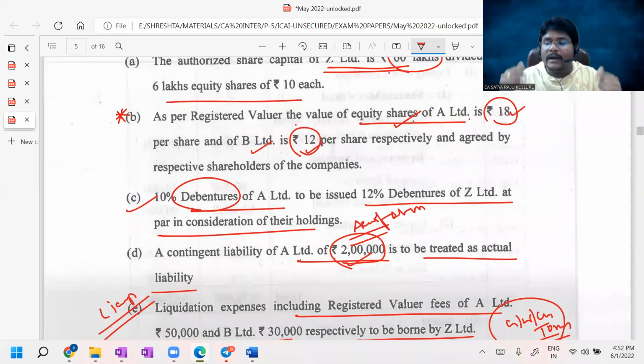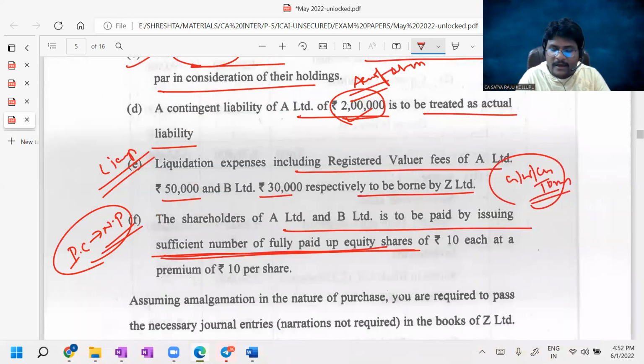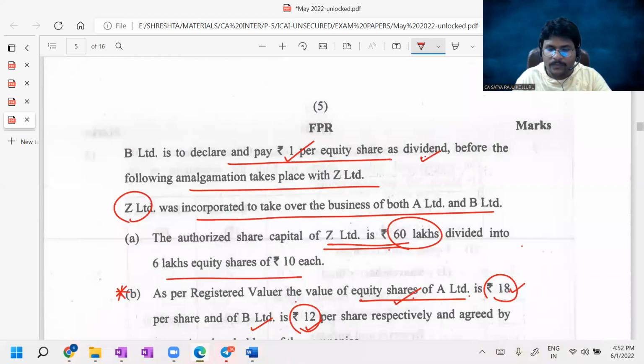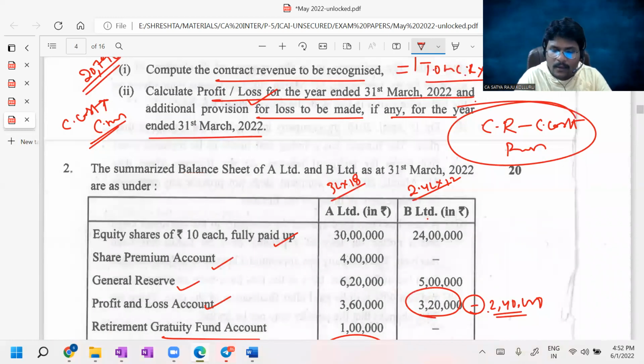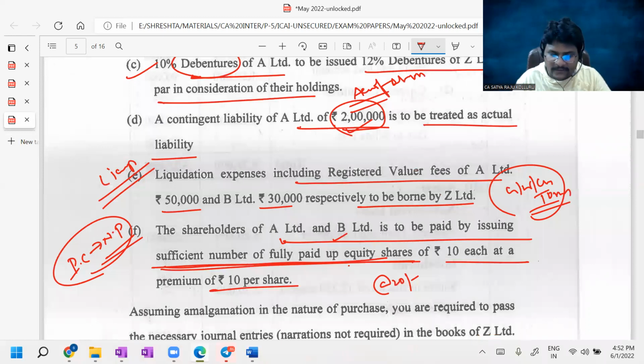Next, sir, how many number of shares issued as PC? How do I know? It is clearly given that the shareholders of A Limited and B Limited are to be paid by issuing sufficient number of fully paid up equity shares of rupees 10 each at a premium of 10 rupees per share. That means the purchasing company is issuing each and every share at the rate of 20 rupees per share. That is 10 rupees face value, 10 rupees premium. If you divide by 20, then you will get how many number of shares are issued as PC to A Limited. If you divide by 20, how many number of shares are issued as PC to B Limited, you can know. Okay, fine. PC calculation is pretty much easy here.